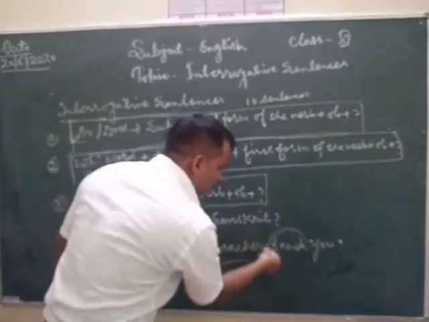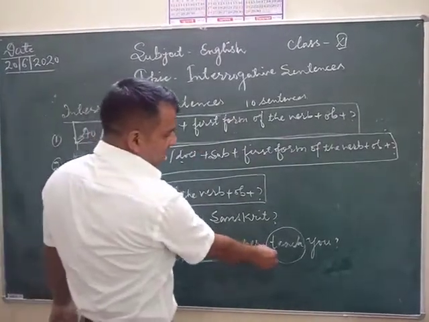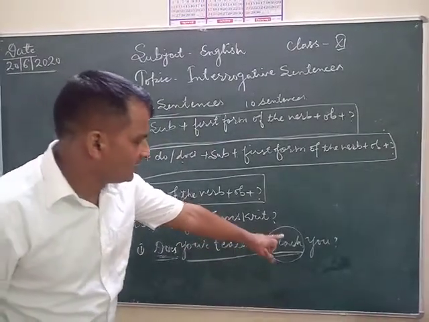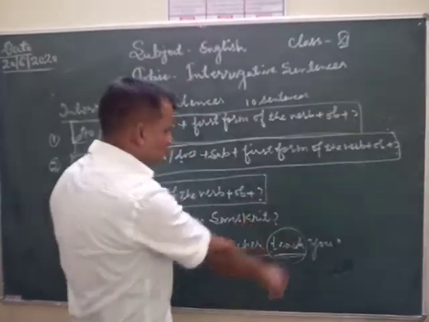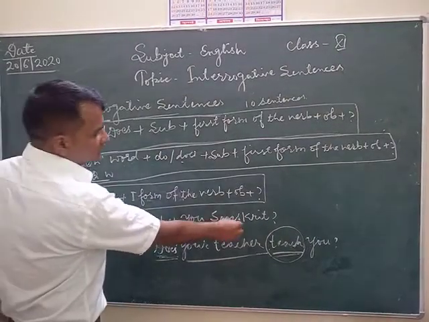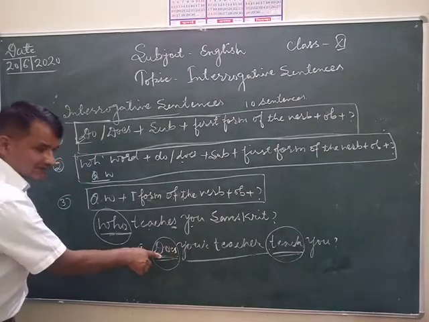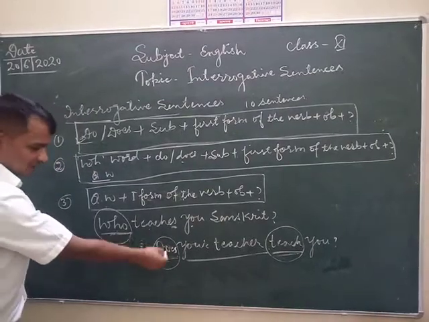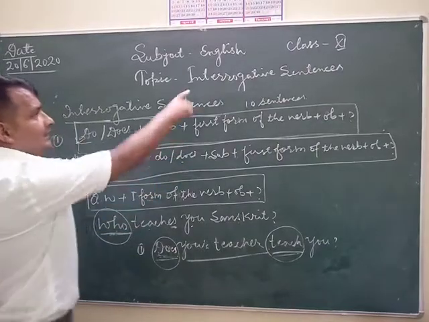Look at here. Here we have to use only the first form of the verb, teach. Teach is the first form of the verb. Here we haven't attached s or es with teach. So look at this sentence, who teaches you Sanskrit? Question word, do and does, begin with do and does. Here does is not a question word, it means the helping verb of this present indefinite tense. Does your sister? This sentence is also an interrogative sentence.